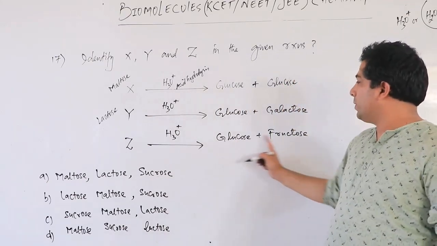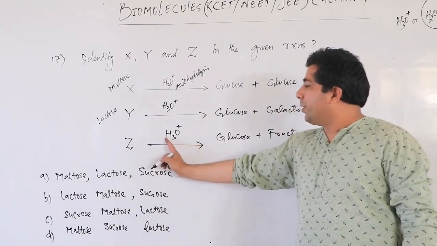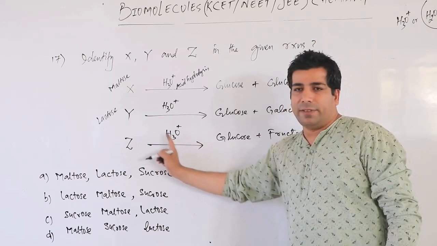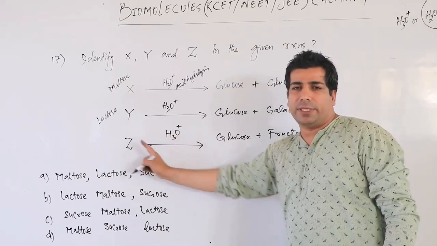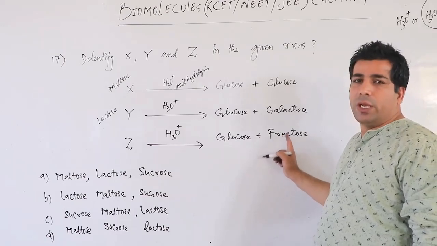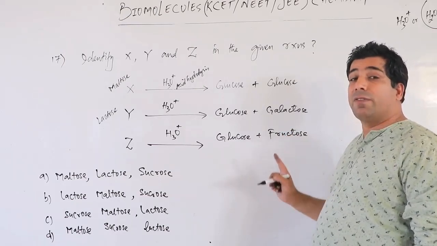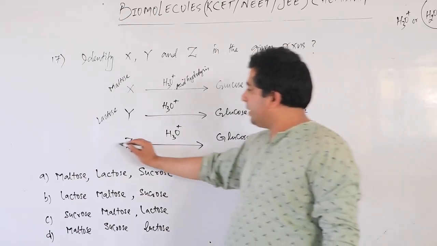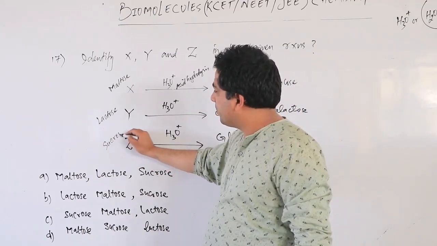Now these two monosaccharides are given when you do acid hydrolysis of Z, which is a disaccharide, and you are getting glucose and fructose. And this fructose will basically come from the sucrose molecule. So this disaccharide will be sucrose.